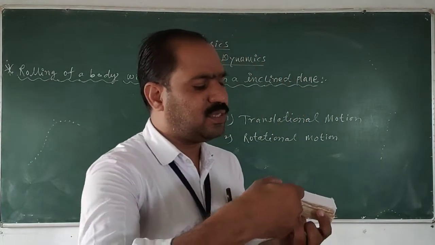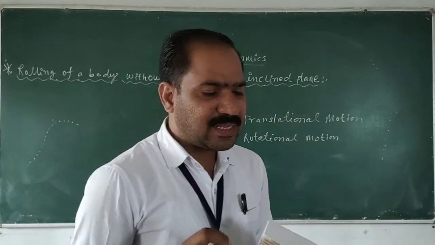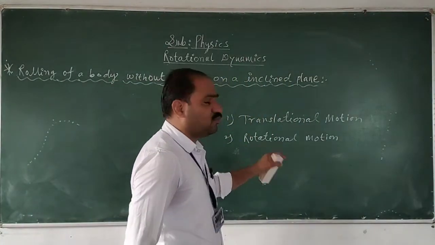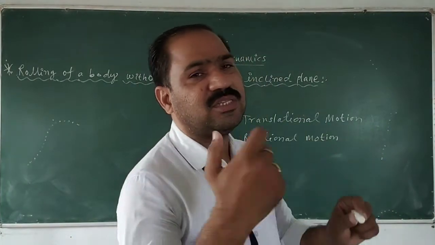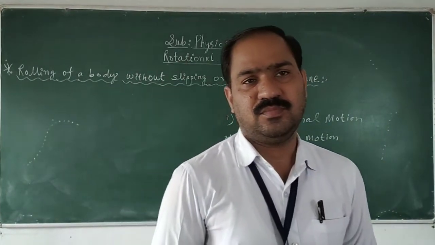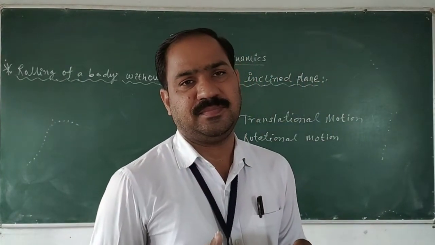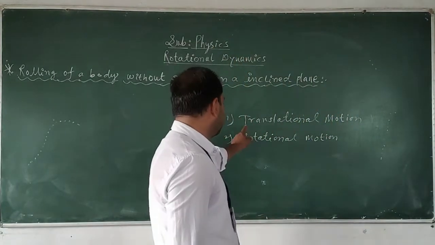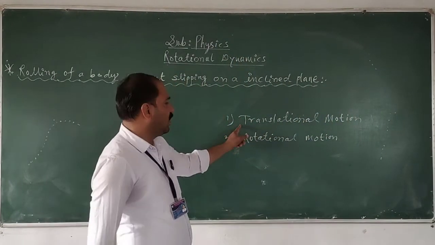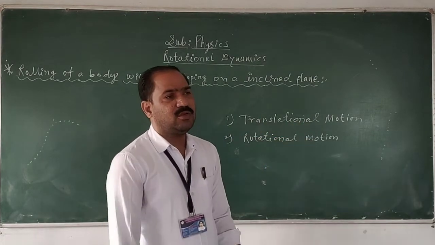This type of motion is called the translational motion. Another is the rotational motion, because here the body will revolve around the fixed axis of rotation situated at the center of mass of the body. Therefore the body has two types of motion, translational and rotational.